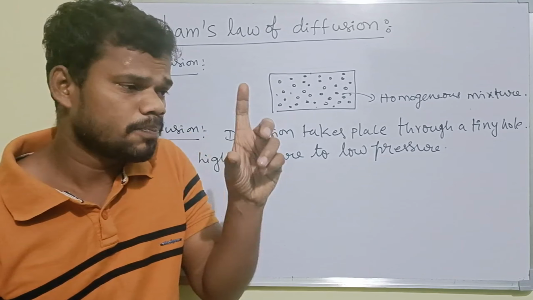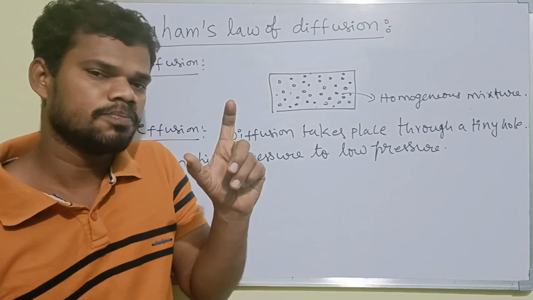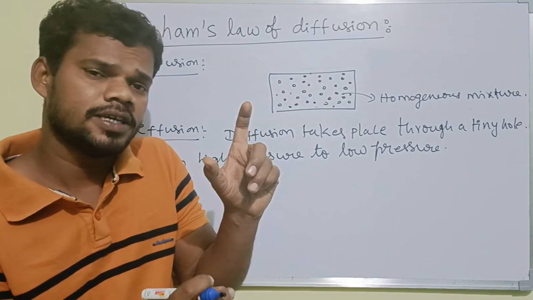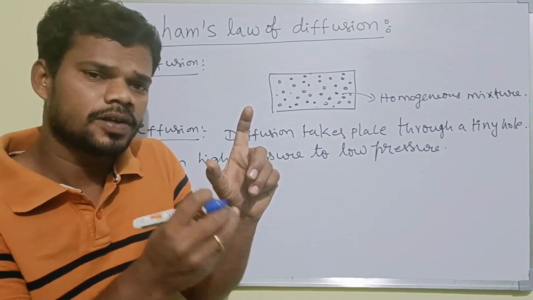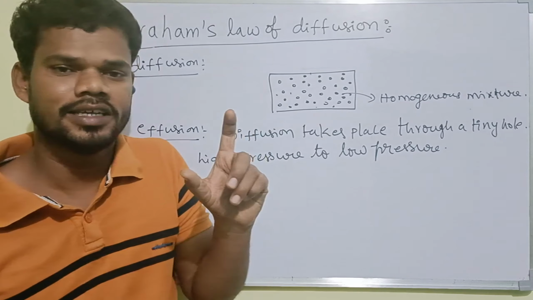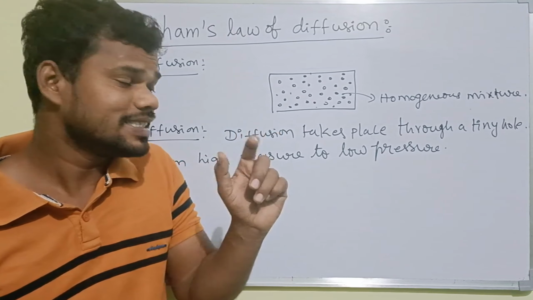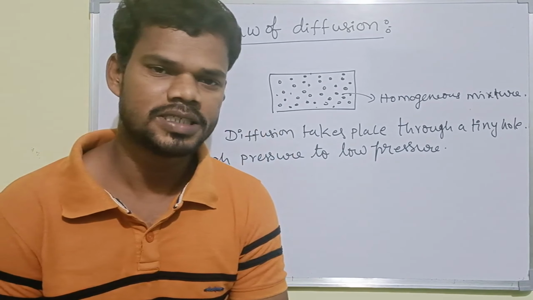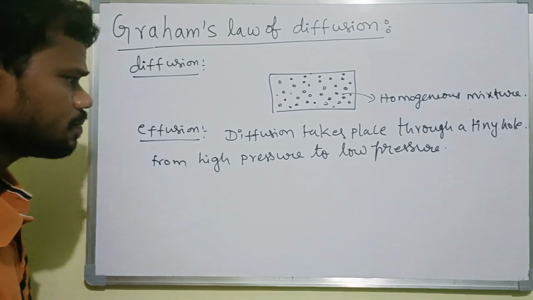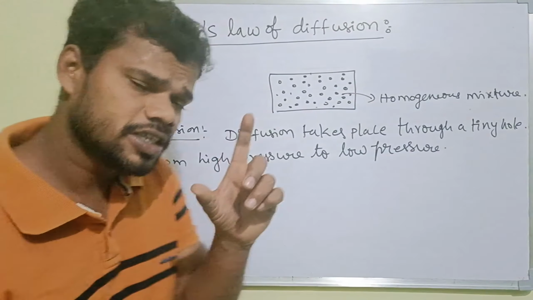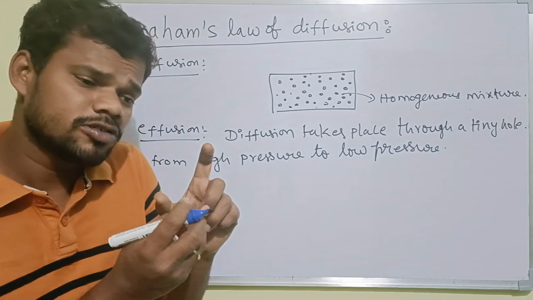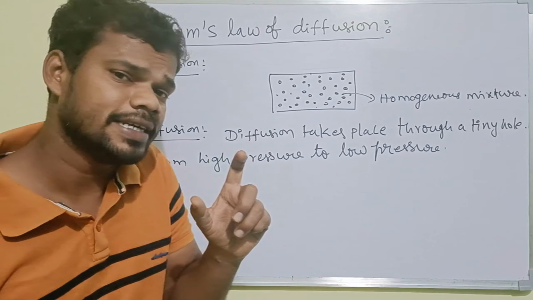The gas molecules inside the bottle effuse through the small tiny hole, so that is the best example of the effusion process.